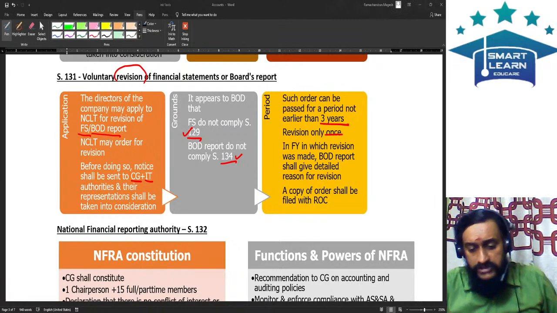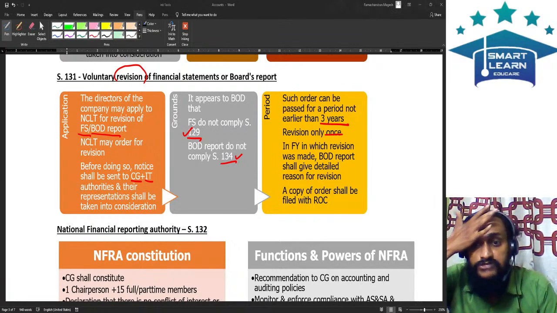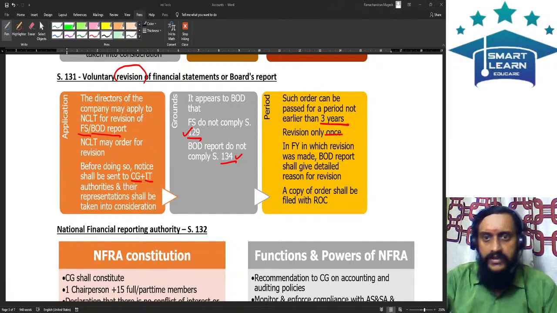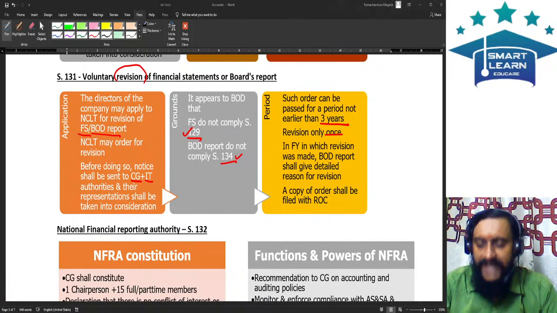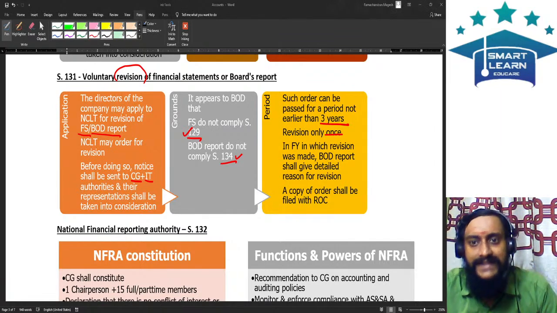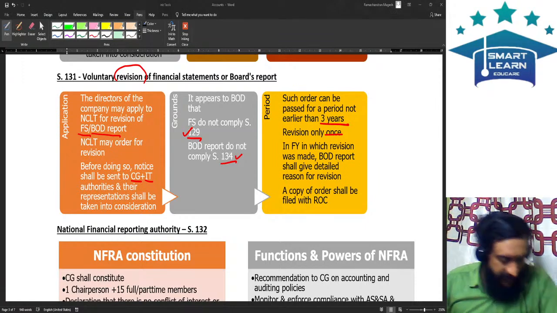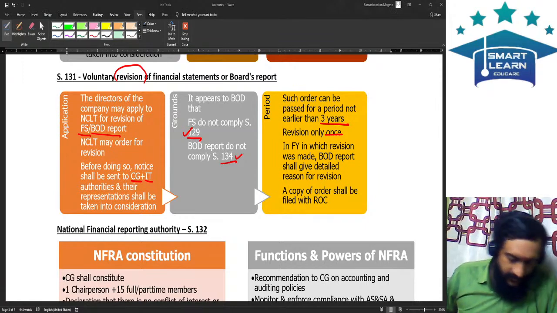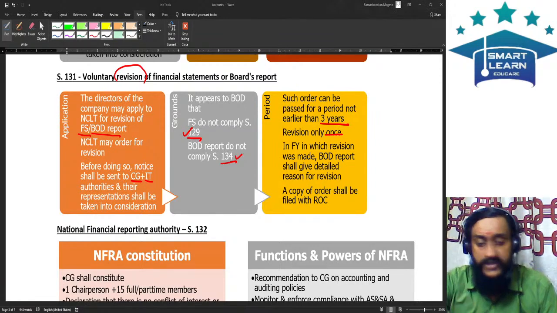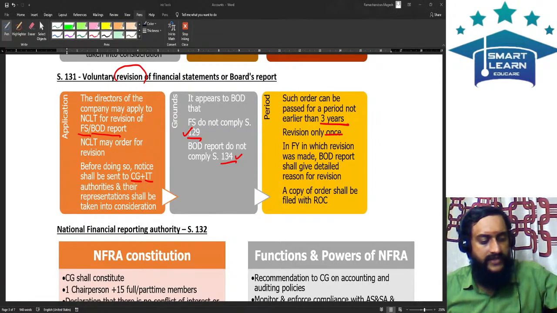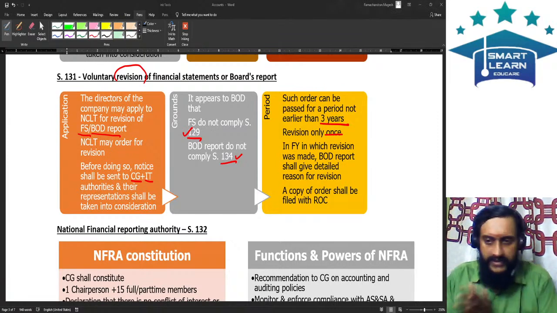So, when in 2022 you have made an application for revising the financial statements of 2019, in the 2022 board of directors report, you should mention the fact that you have revised the 2019 board's report. Like that you should give it in 2022. Friends, are you all following this discussion? Everybody? Right.